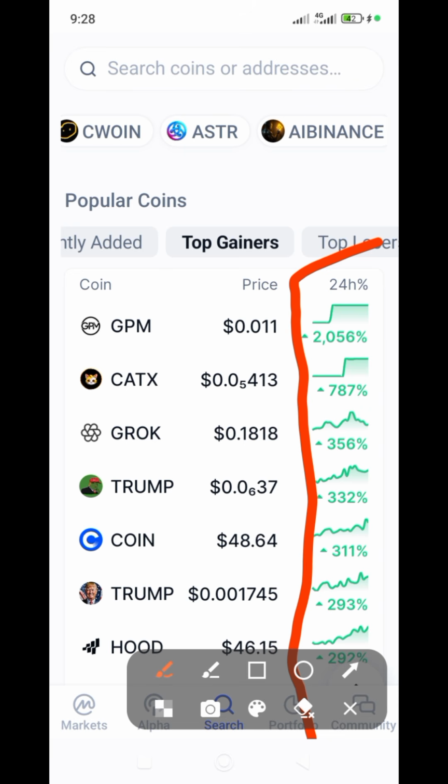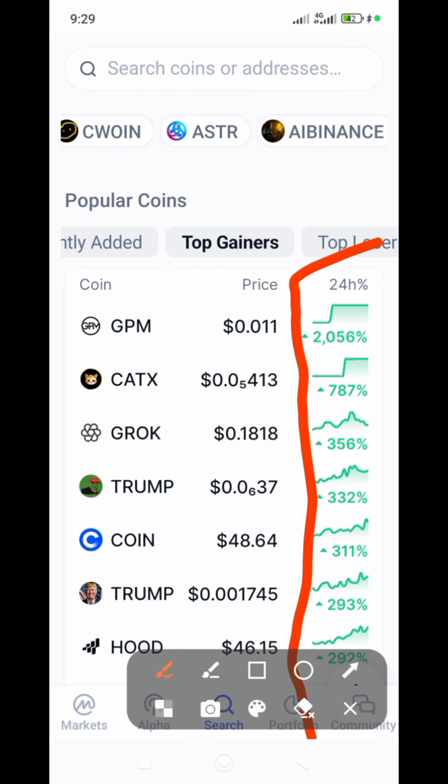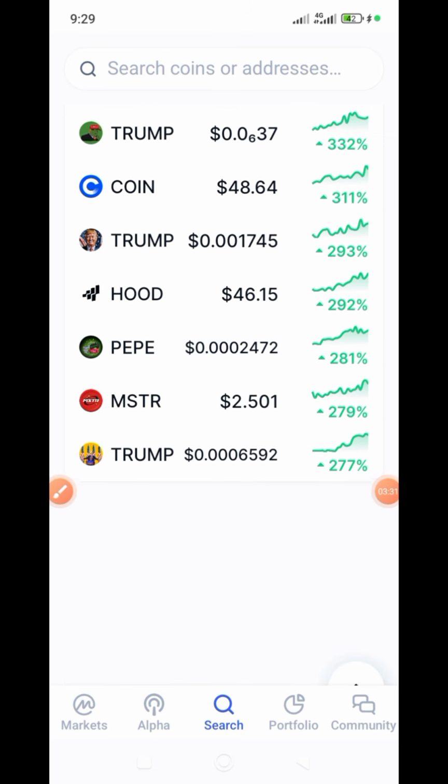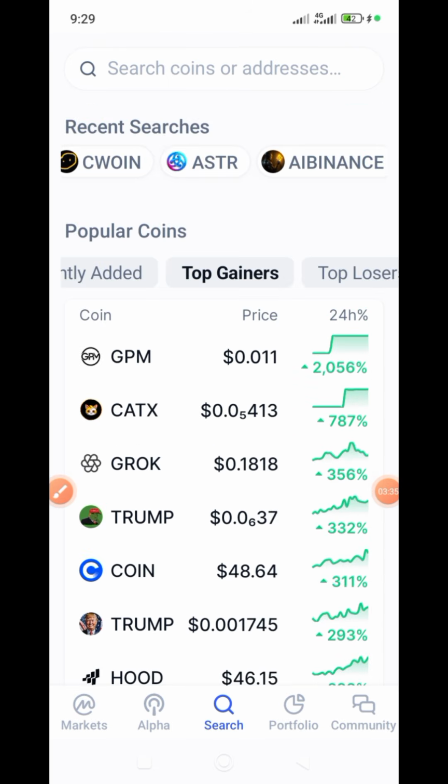Coin did 311%. Trump did this, Trump, you need to be careful in your research. Their logos are not the same. This Trump again, you know, this second Trump and the first one are not the same, from the way I'm seeing it, did 293%. HOOD did 293% in the last 24 hours. Okay, if I scroll down, see, you see them. MSTR did 279%. So that is that.